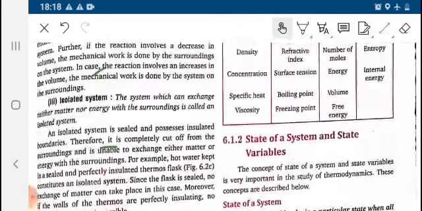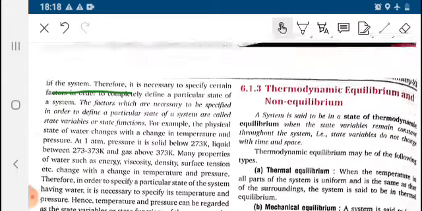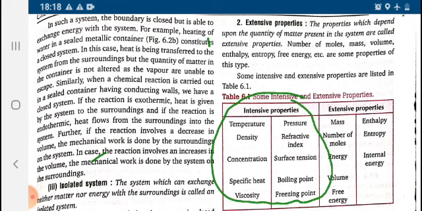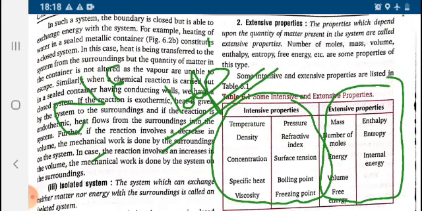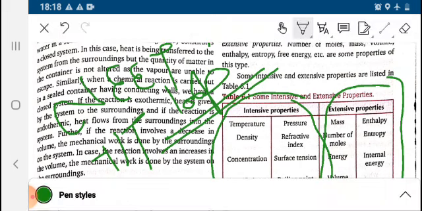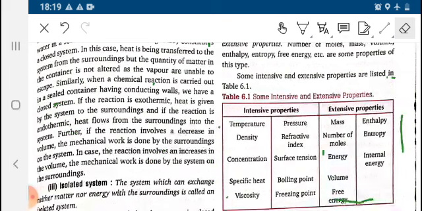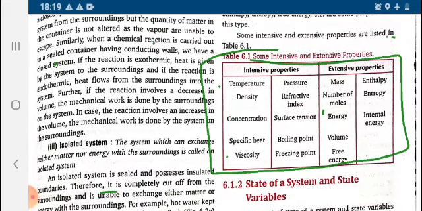Whereas if the property depends on the quantity of matter, then it is known as extensive property. You can see the various examples are given. These are the intensive property examples and these are the extensive property examples. These are important examples and are even asked in competitive exams like NEET and IIT. They ask to which property a given quantity belongs, and you will have to choose the option out of 4. So these are the examples which you need to memorize, very important examples.